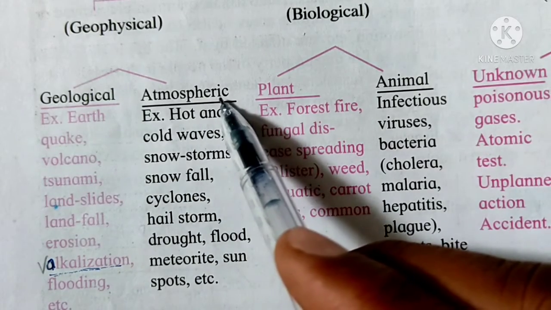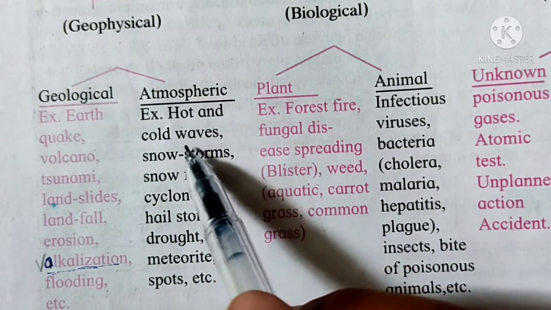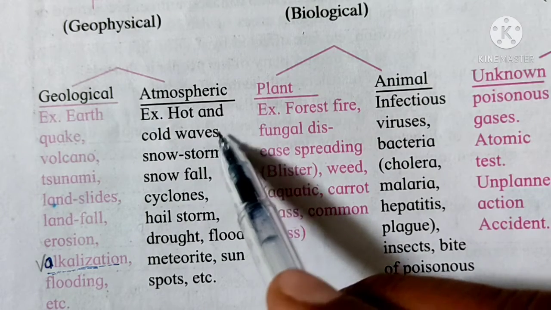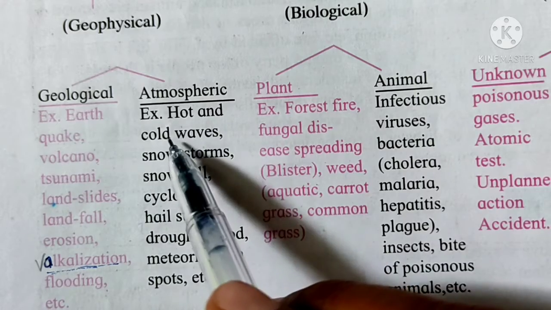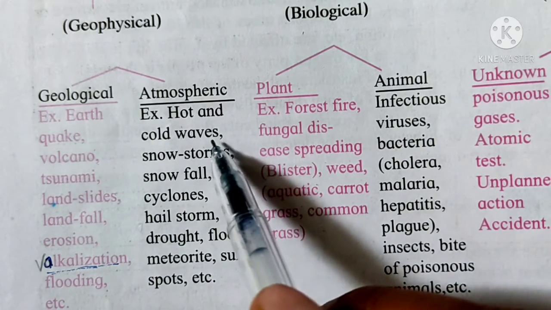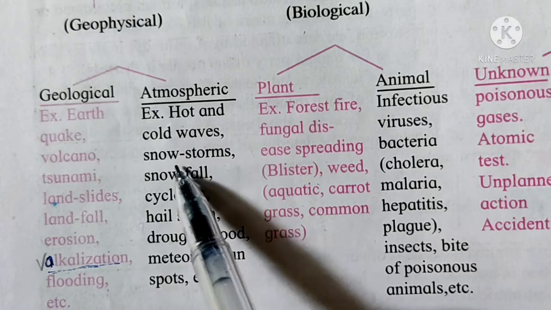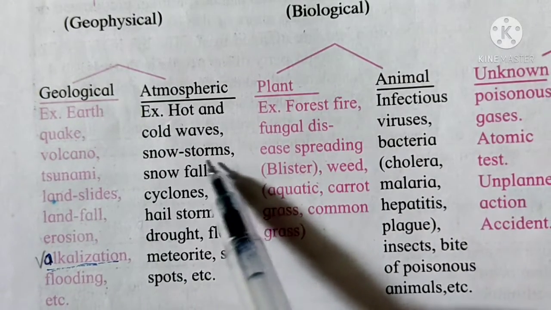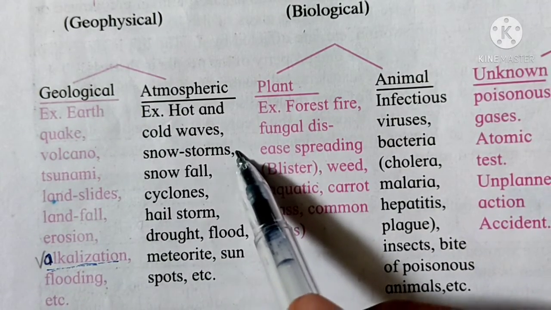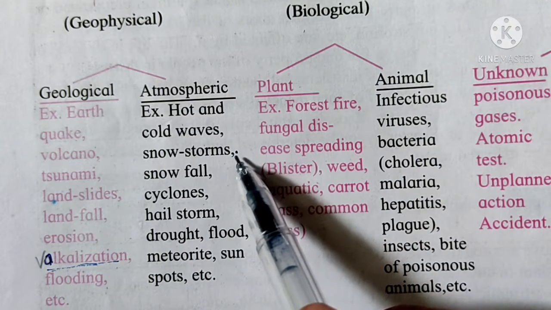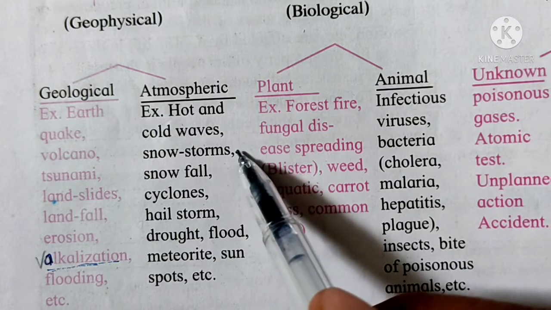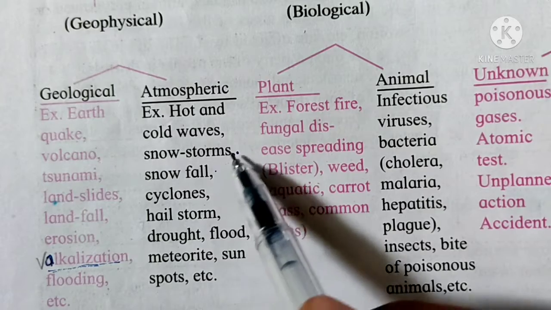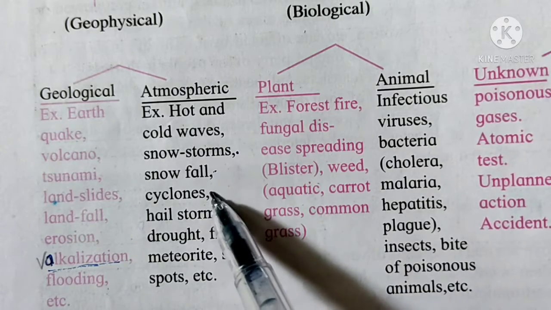Second, atmospheric disaster. For example, hot and cold waves. Waves come more often. Cold winds come or hot waves come. Now in the summer season, plenty of hot waves start coming. Snowstorms, sometimes we know snowstorms. Actually, this condition often occurs at the Himalayan belt or Kashmir, sorry, not Rajasthan, Jammu and Kashmir. Snowfall, again the same region.